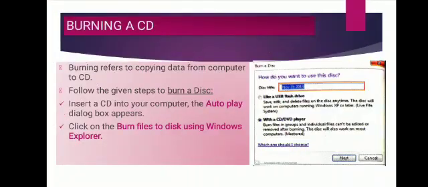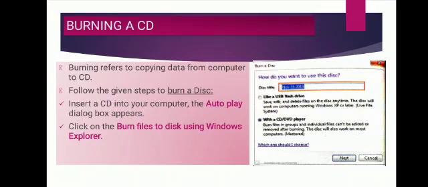Now next is burning a CD. Now burning means, in computer language, burning a CD means to copying data from computer to CD. See, ripping is copying the song from CD to computer, and burning a CD means copy the data from computer to CD.